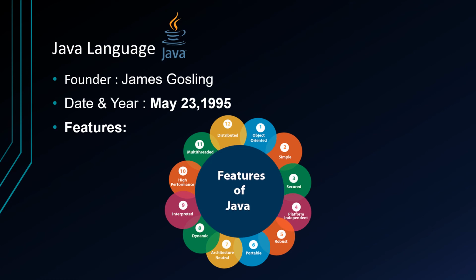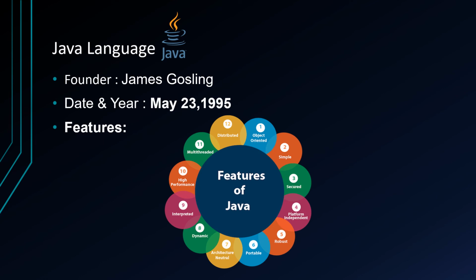It has two components: runtime environment and API, application programming interface. Java code can be executed on multiple platforms, for example, Windows, Linux, Sun Solaris, Mac OS, etc. Java code is compiled by the compiler and converted into bytecode. The bytecode is platform independent code because it can be run on multiple platforms, i.e. write once and run anywhere.